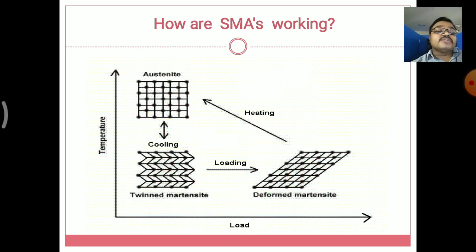So here we are seeing the graph based on the load and temperature. When the load increases the temperature has been reduced, so that is the cooling, and when the temperature rises the load has to be decreased. So it is the basic application in the shape memory alloys here.